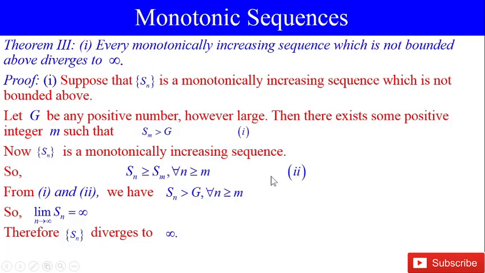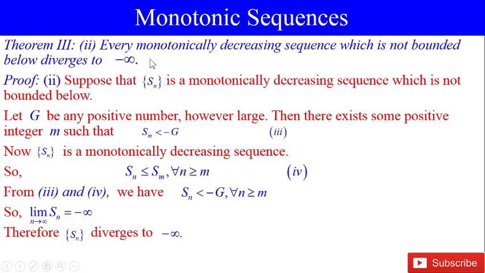From expressions 1 and 2, we have Sn is greater than G because Sn is greater than or equal to Sm and Sm is greater than G. Therefore, Sn is greater than G for all n greater than or equal to m. So, limit n tends to infinity Sn is equal to infinity. Therefore, Sn diverges to infinity.